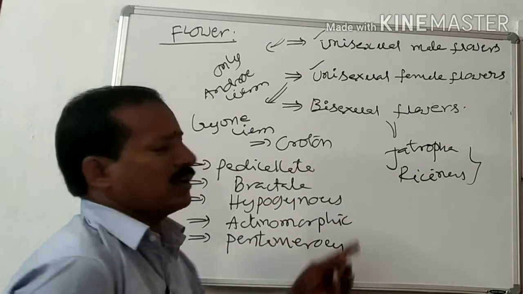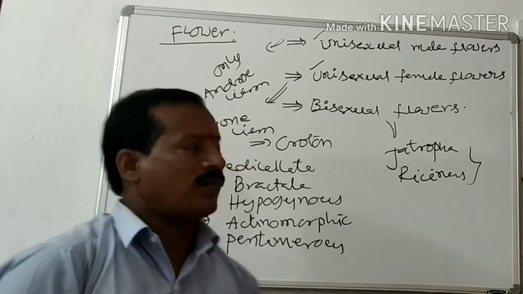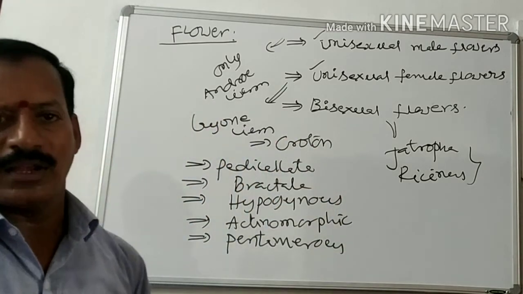So these are the important features of the flowers of the Euphorbiaceae, right?